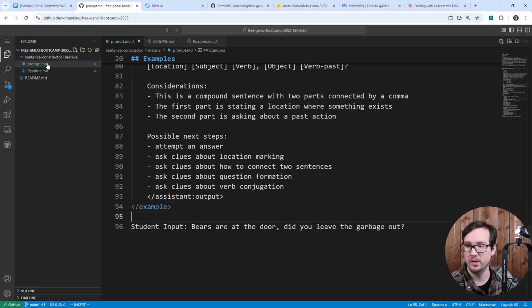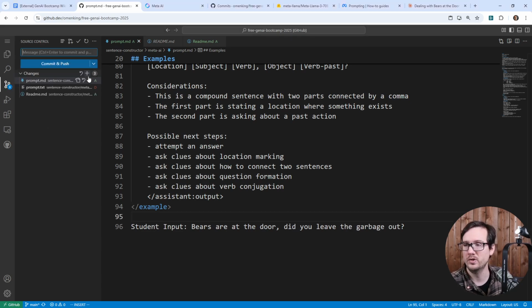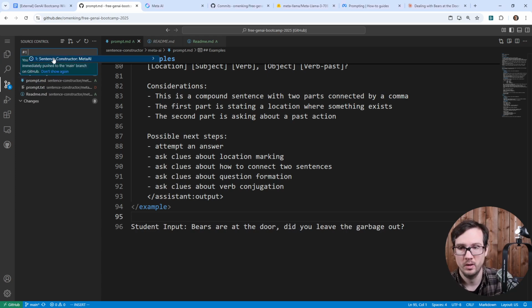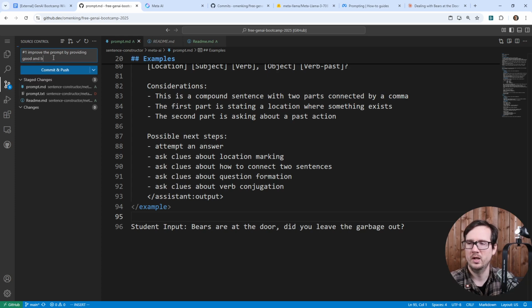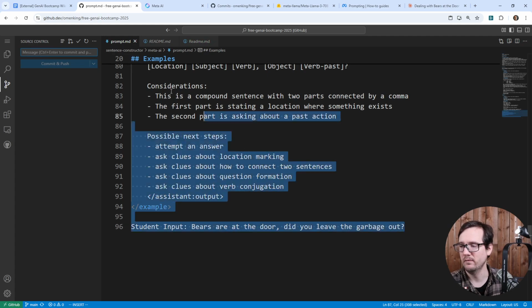So this is going to be our new one here. I'm going to go ahead and call this 1. Improve the prompt by providing good and bad examples, okay? And I'm going to go ahead and commit this. And we're going to give this a try.